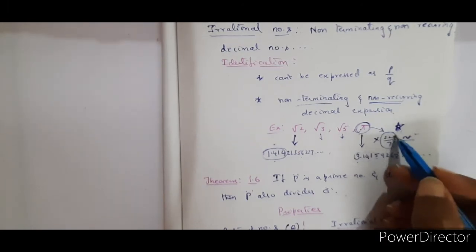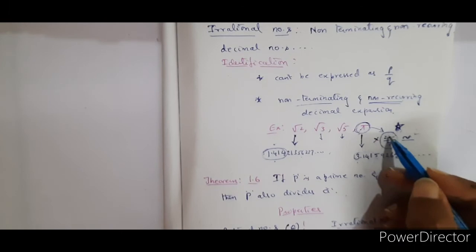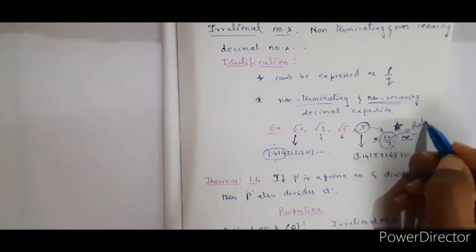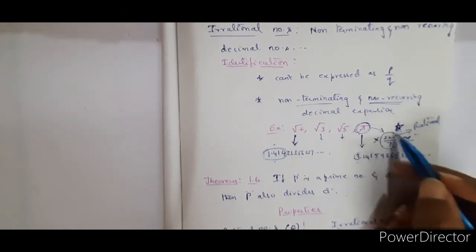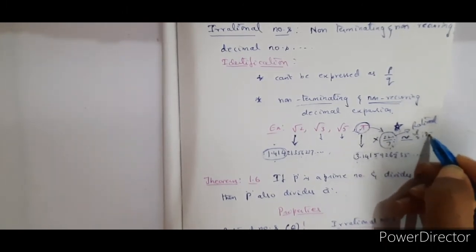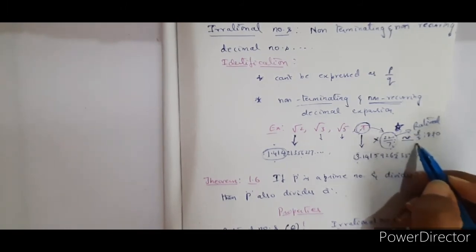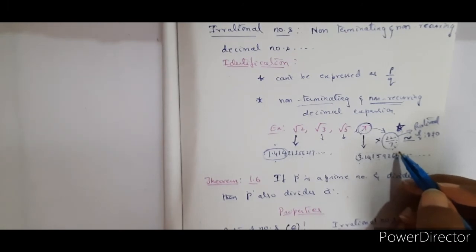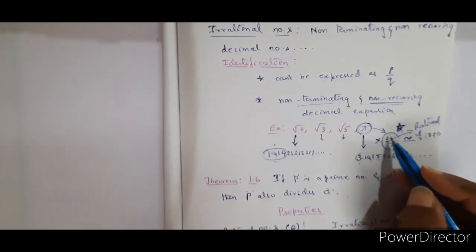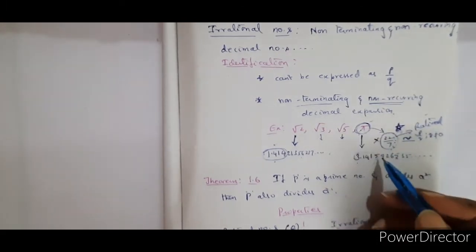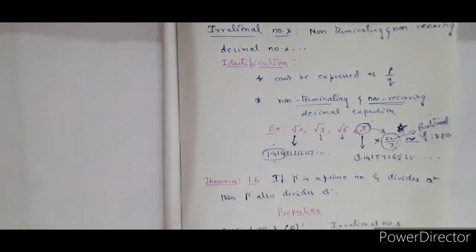22 by 7 is p by q form. Directly if 22 by 7 is asked, then it is a rational number. It is a rational number because it is satisfying everything. It is in p by q form, q not equal to 0, and p and q are co-primes. You don't have any common factors here. So therefore, if 22 by 7 is asked, it is a rational number. If pi is asked, it is an irrational number. So be clear with that.